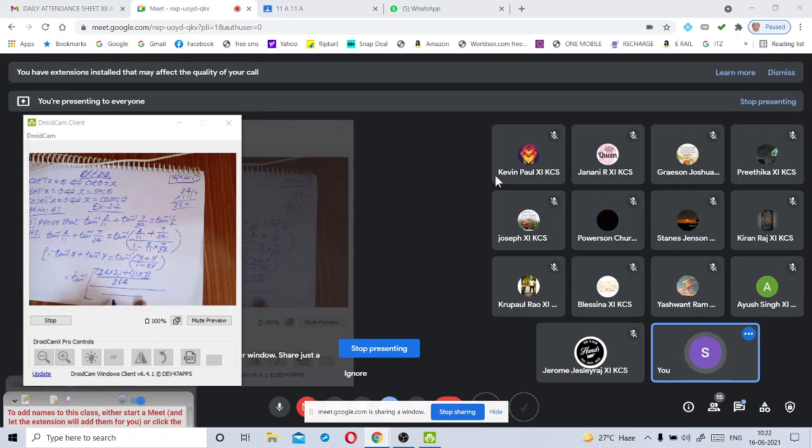Here also we get 264 as the LCM, because 11 into 24 is 264. For 1 and 264, we get 264 only.